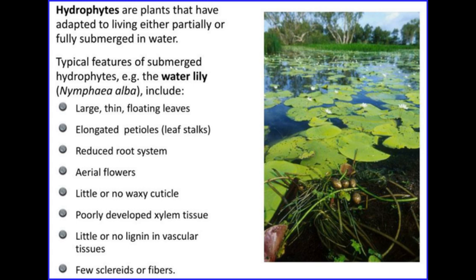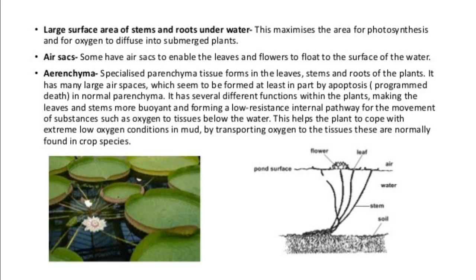Flexible means according to the water currents or water movements, they can move in the direction of water flow. They have a number of air spaces in the stem, leaves, etc. The stems of water lily or lotus have large tunnels and holes filled with air. These stems, which are filled with air, help the plant to float on water. And sometimes the stems are inflated and store a large quantity of air also.